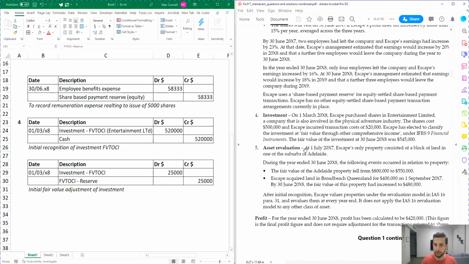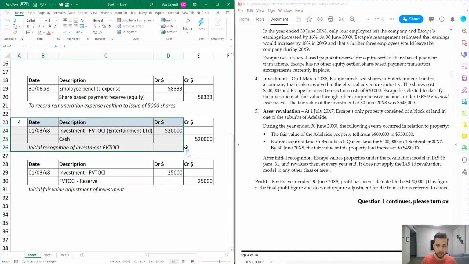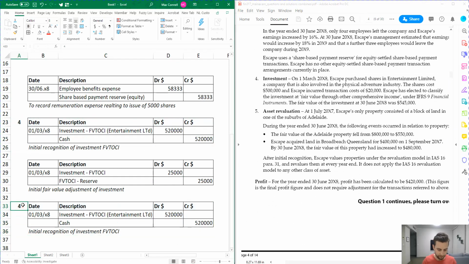Okay, so moving on, number 5, asset revaluation. They own the property already. They've got a block of land. And then during FY18, the following events occurred. The fair value fell from 800k to 550k, and then they also acquired land on 1 September 2017 for 400k, and the value of this property had increased to 480k.